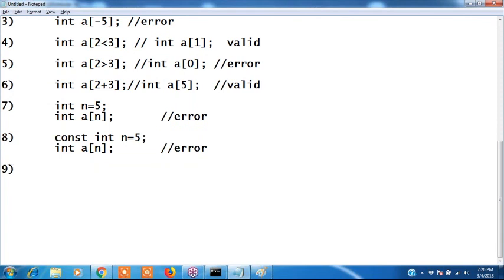Okay. Next, ninth one. See, can I declare as defined size? Size nothing but n I will take. N is 5. Can I write int a of n? This is called macros. Okay, int a of n. Okay, Sai Kiran asking one doubt. Yeah, Sai Kiran. Sir, can I write n equals to 5? Is it n equals to 5?